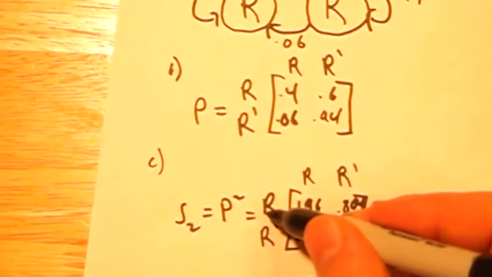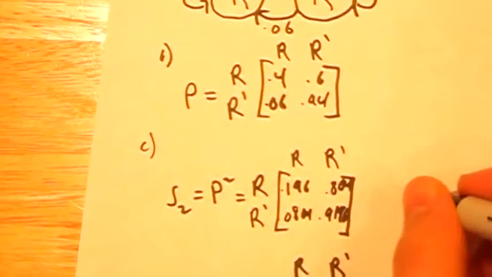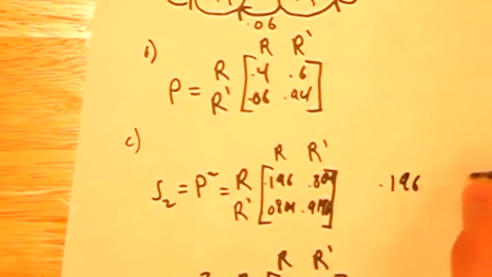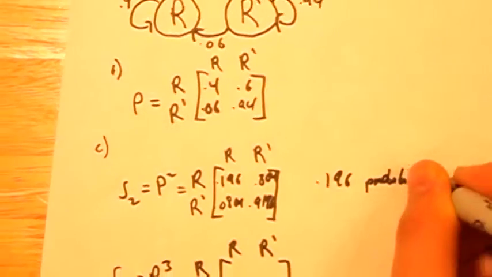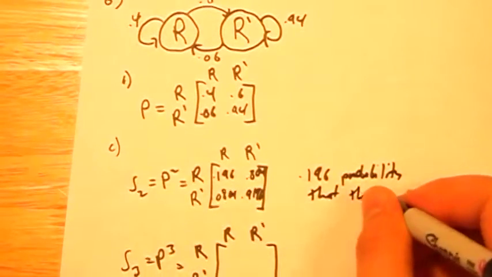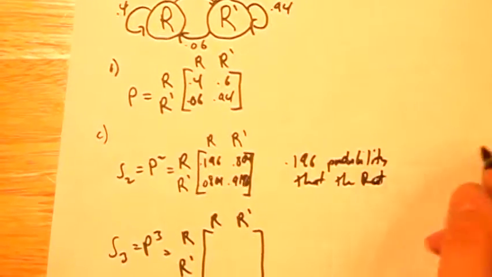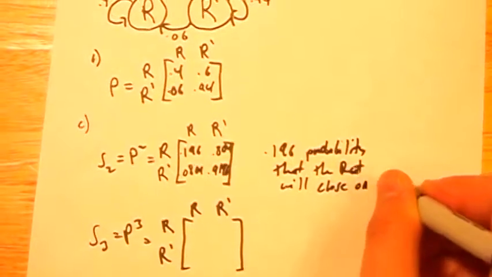Because the restaurant only closes when it rains. So that's rain to rain. That's a 0.196 probability that the restaurant will close on Saturday.